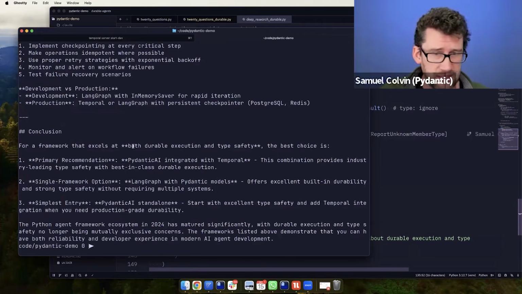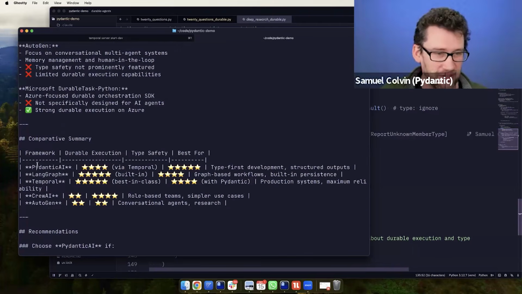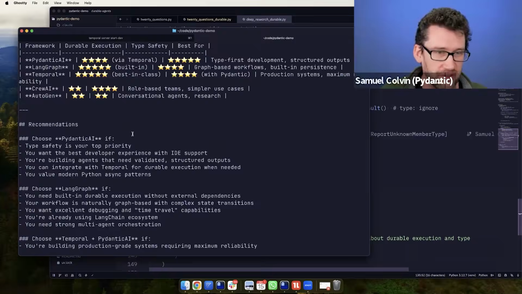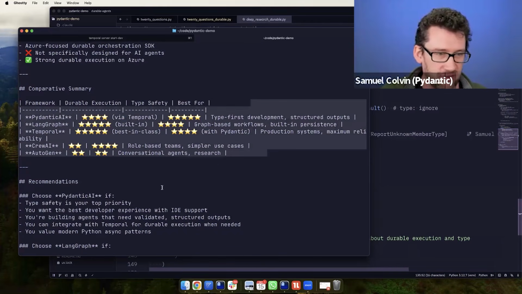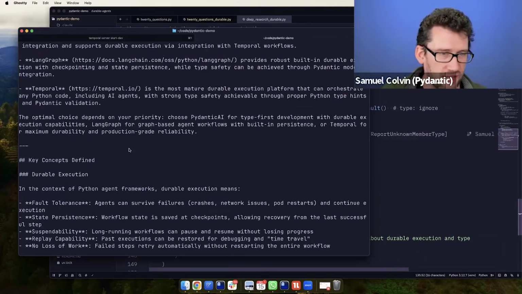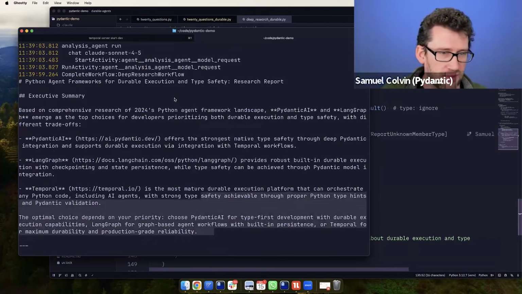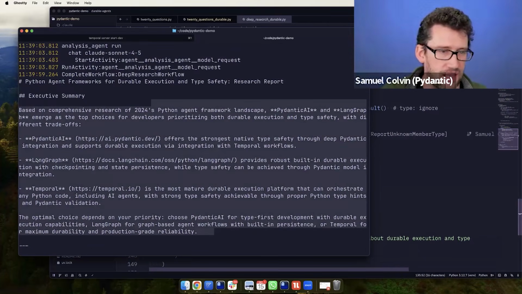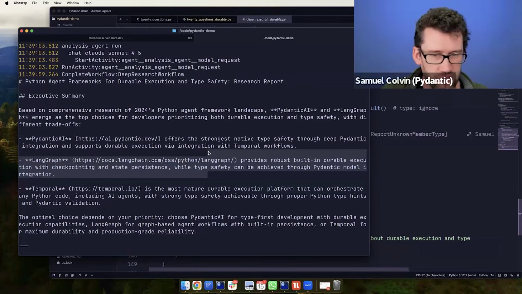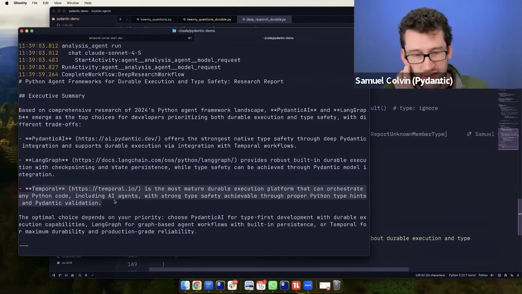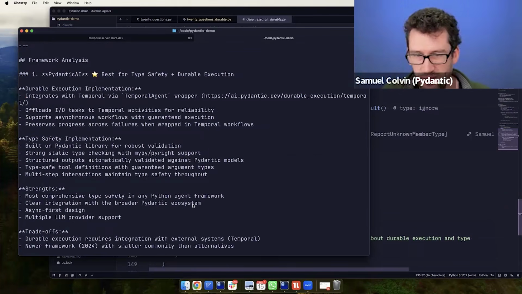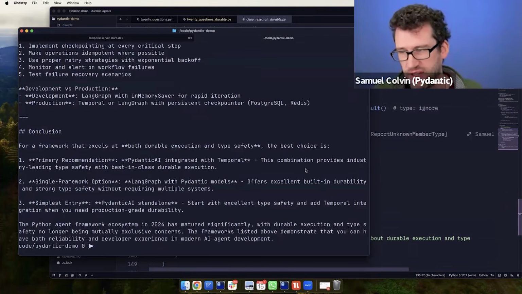There we are. It's completed, and its primary recommendation is Pydantic AI with Temporal. So it did what I hoped it would do. And you see it's given a reasonable report of the relative trade-offs of the other inferior agent frameworks. It should have done an executive summary at the beginning with links. Yeah, so it said Pydantic AI, LangGraph if you love snapshotting or writing type unsafe code, Temporal on its own, which makes sense. So there's the summary. That is the main stuff I had to show.